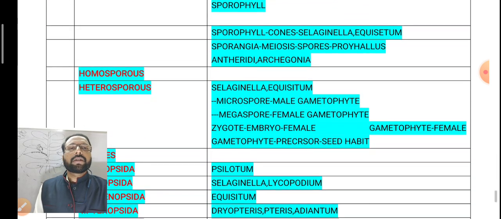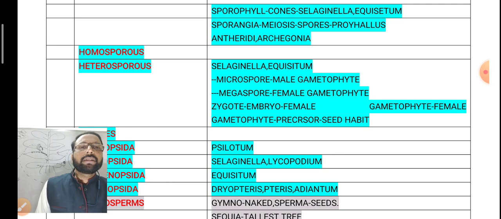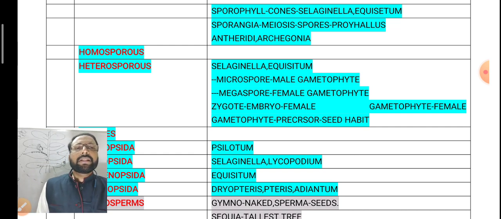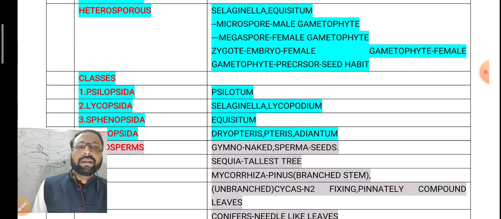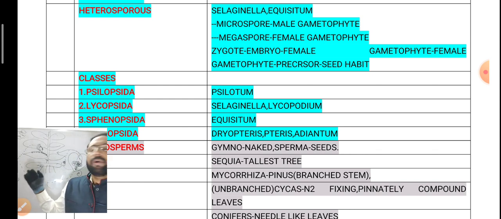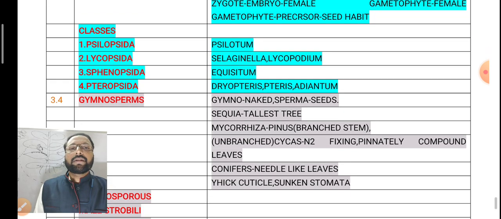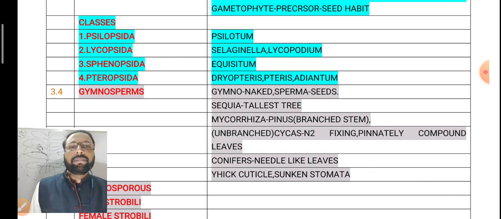They may be homosporous or heterosporous. Example: Selaginella, Equisetum, heterosporous. Here the microspore develops into the male gametophyte. Heterosporous means the megaspore develops into the female gametophyte. So the zygote develops into an embryo on the female prothallus. That is the precursor of the seed habit. And here the classes: Psilopsida, Psilotum; Lycopsida, Selaginella, Lycopodium; Sphenopsida, Equisetum; Pteropsida, Dryopteris, Pteris, Adiantum.